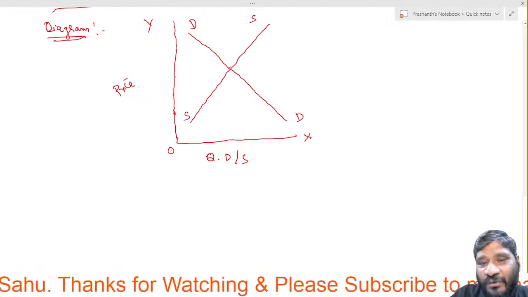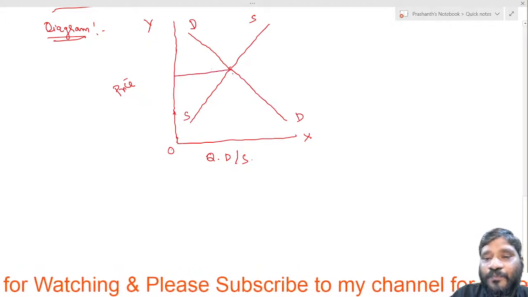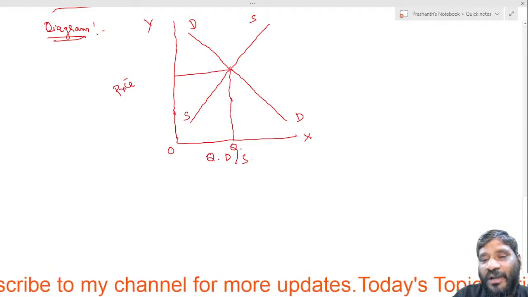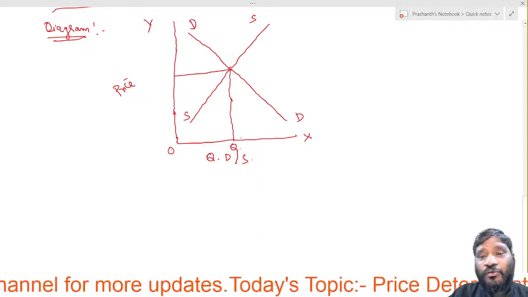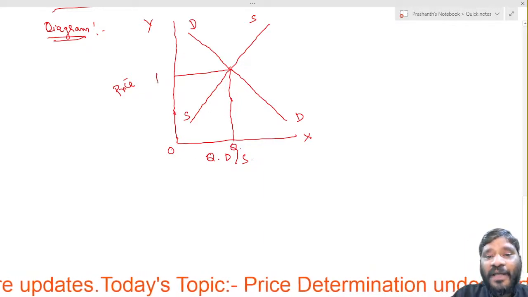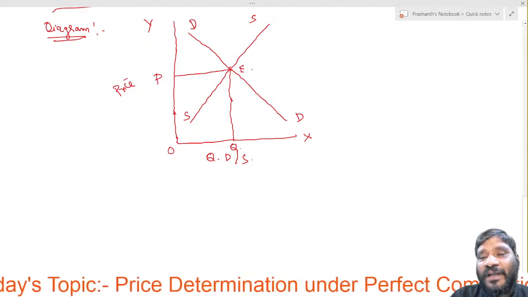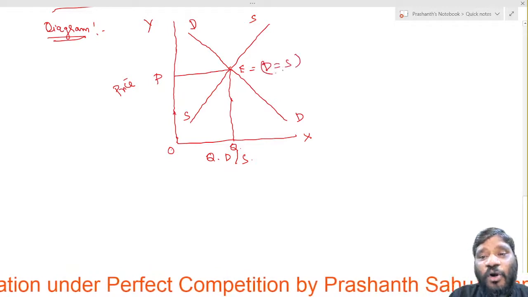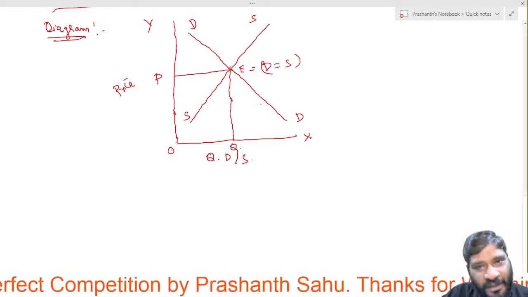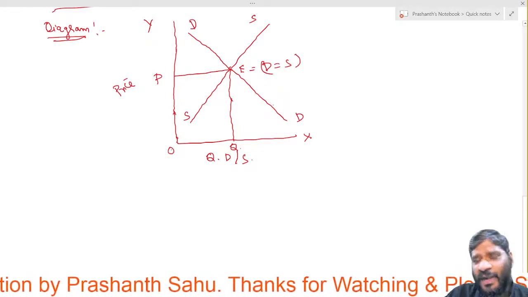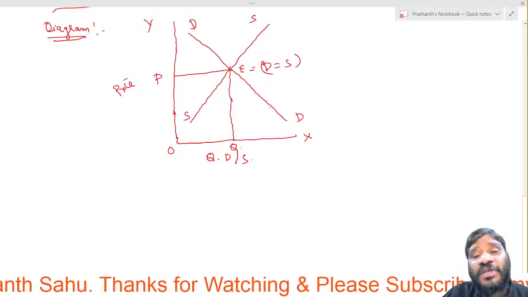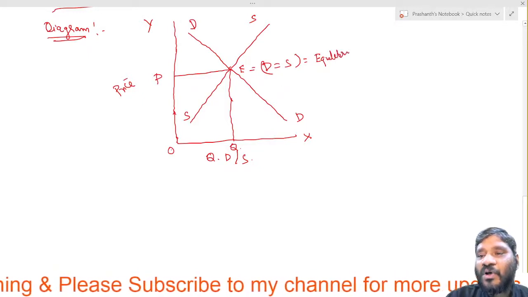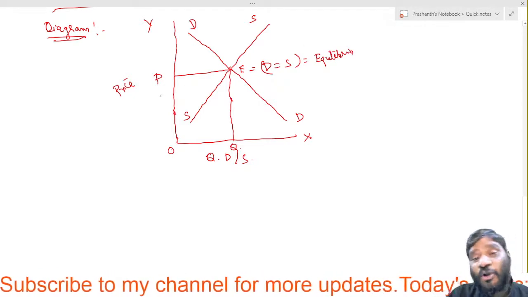Right, so here you can see this is the point Q, means 0Q is the output, and here we take the P, and this is the point E. Why? Because at the point E, demand is equal to supply, at the quantity of 0Q. So this is called the equilibrium. And what is the 0P?